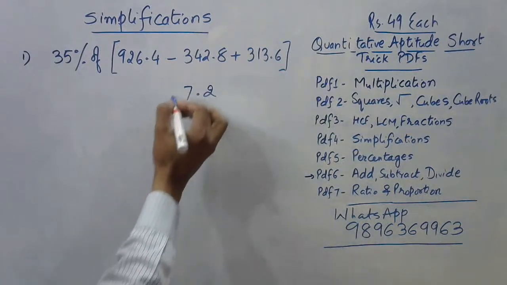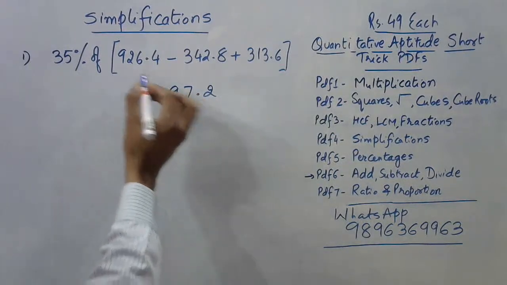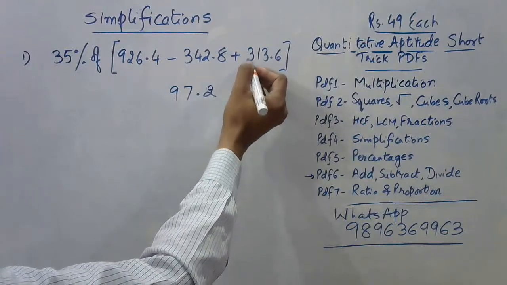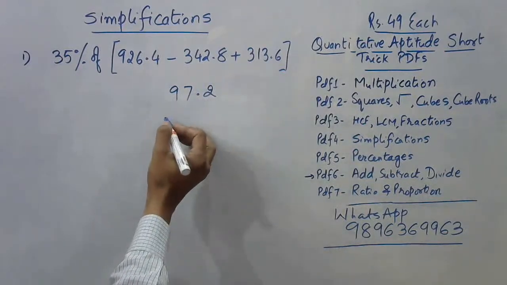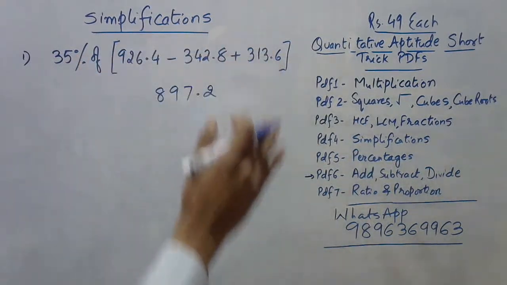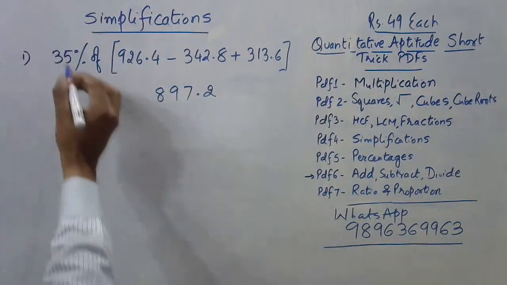I think it is 9, and then finally 9 minus 2 is 7, 7 plus 3 is... 8. So 897.2 is the simplified version of this bracket, and now we need to find 35% of this.